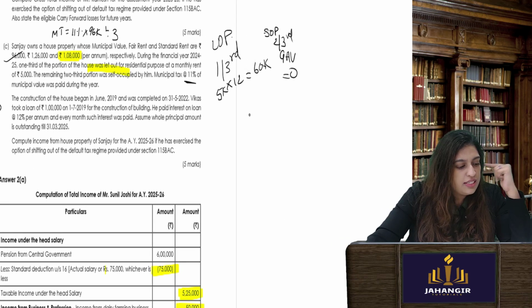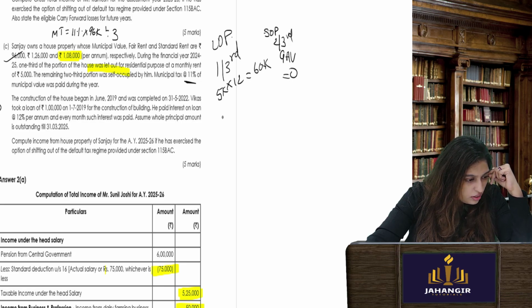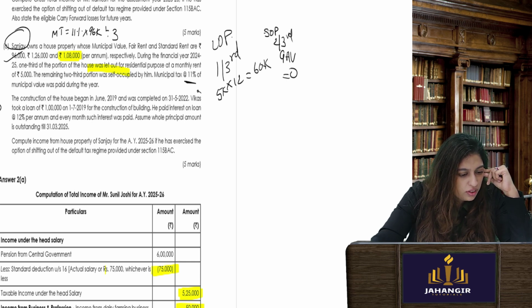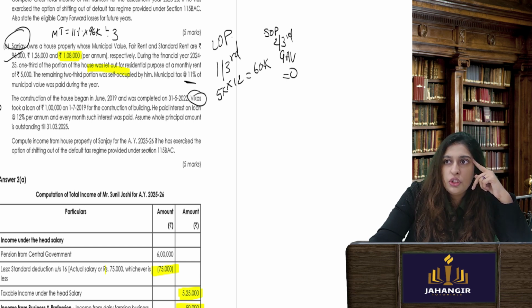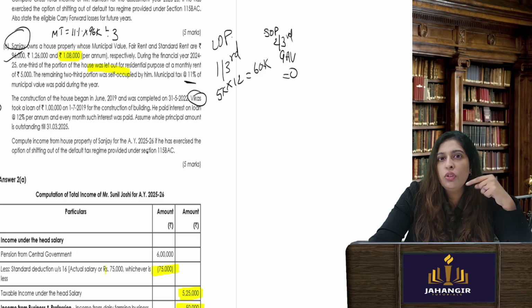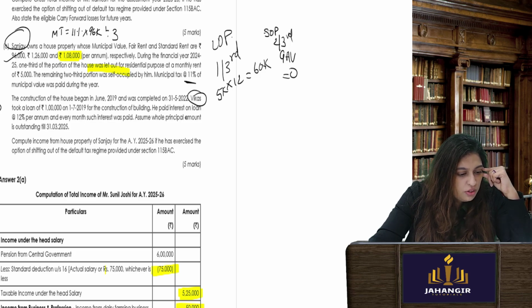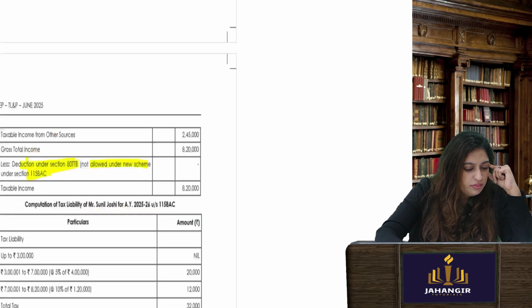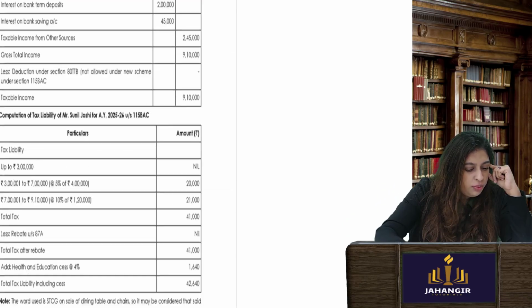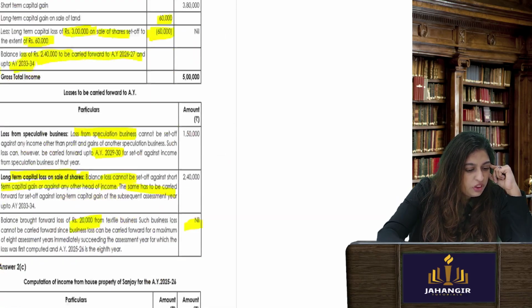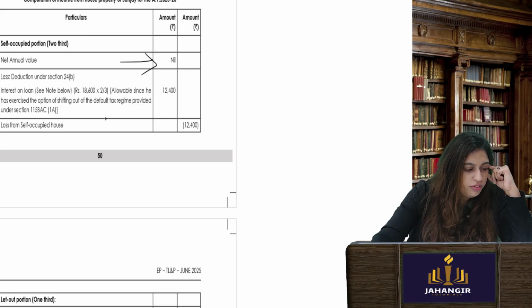Okay, so now let's see construction and the loan, and how much Vikas has taken a loan of. But it is Sanjay's house. Who has taken a loan? Vikas. It should strike you that if it is my house, only I can take a loan. Okay, so now you see here he paid the interest on loan at 12% per annum. But let's calculate. So you will get the deduction over here, but it should strike you that someone else has taken the loan for me.